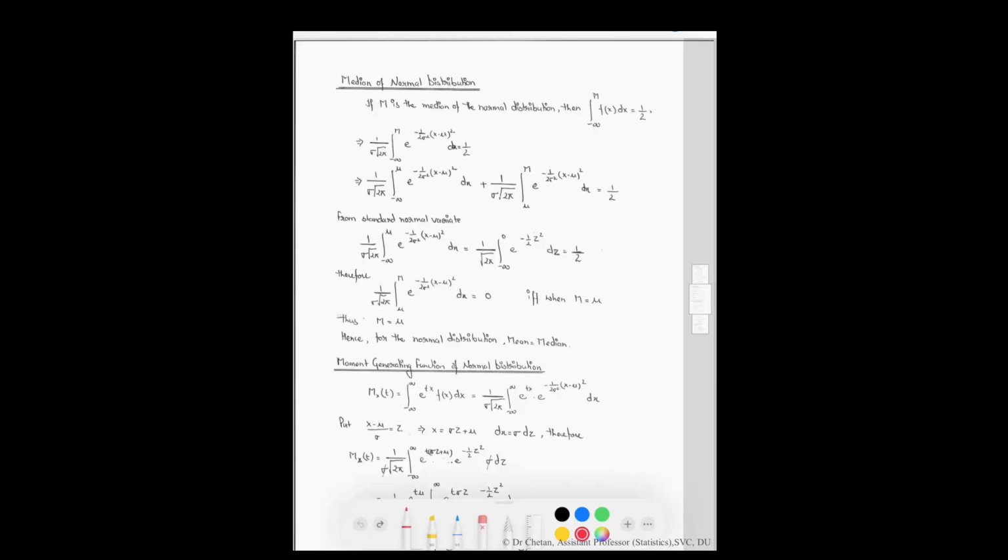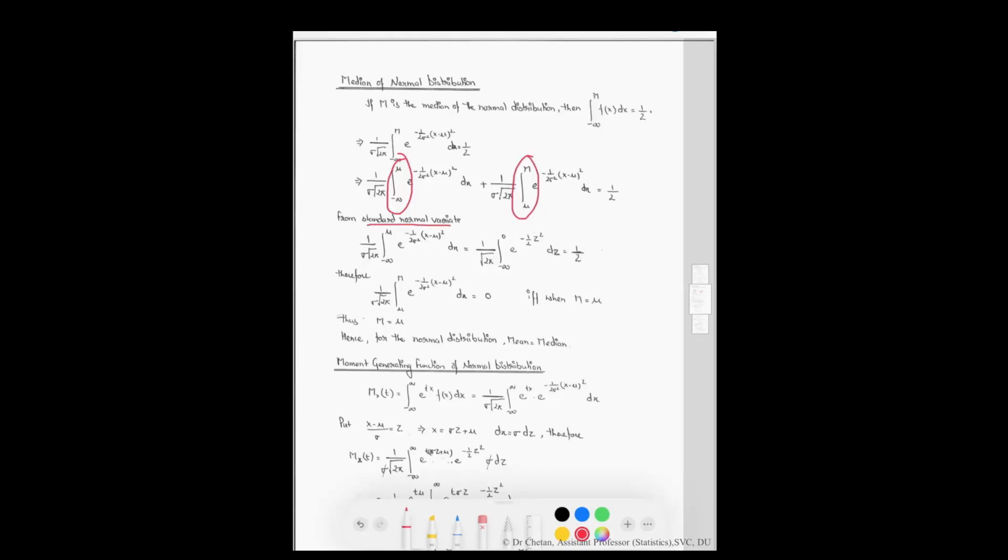Next, we will calculate the median of the normal distribution. If m is the median of the normal distribution, then the integral from minus infinity to m of f of x dx should be equal to half, which implies that 1 upon sigma under the root of 2 pi integration from minus infinity to m of e raised to the power of minus 1 by 2 sigma square into (x minus mu) square equals half. Now, just break the limit from minus infinity to mu and mu to m, which is equal to half,